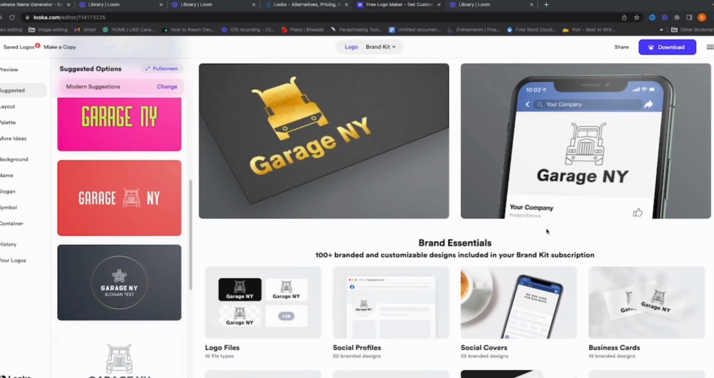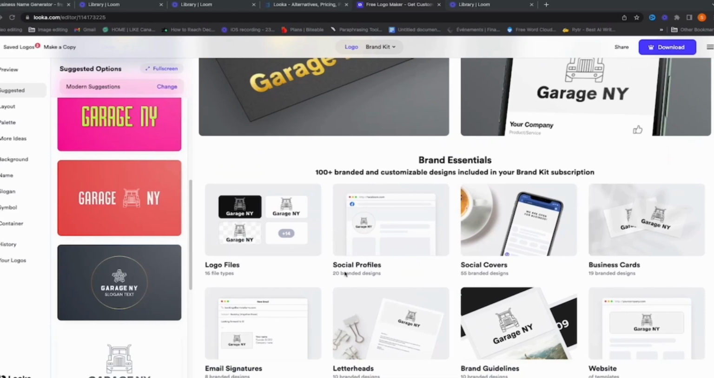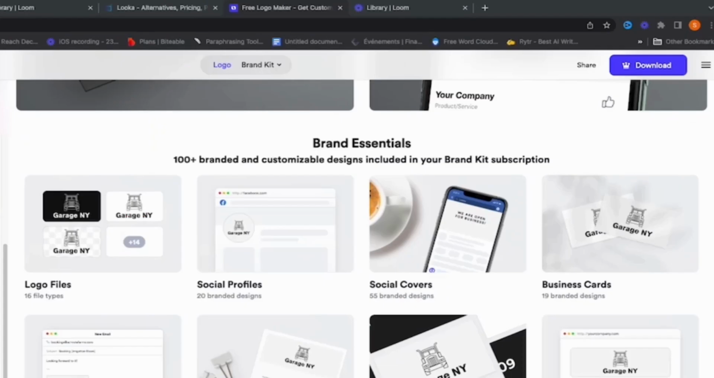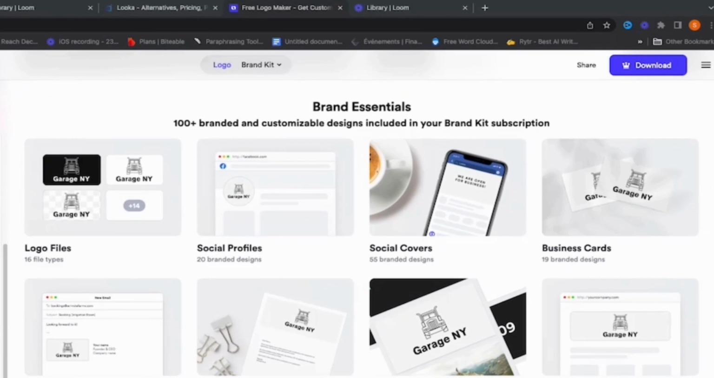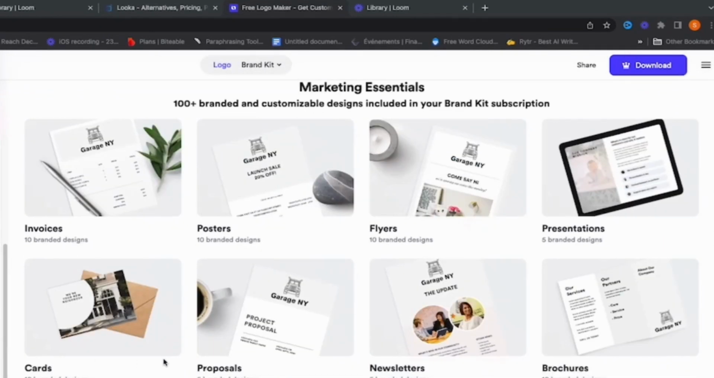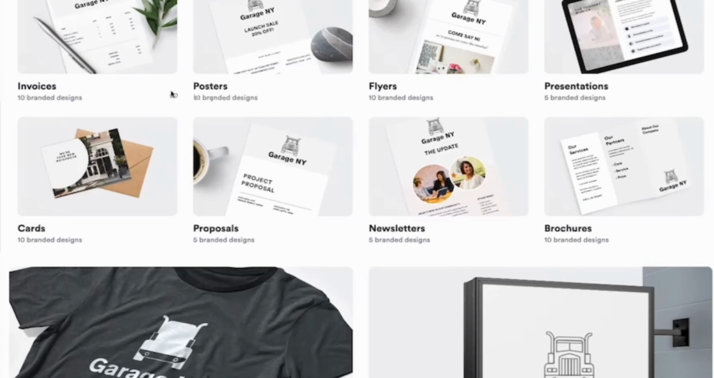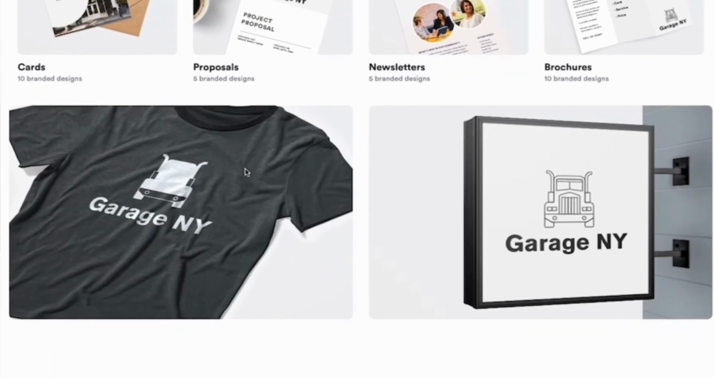And if you scroll down, you can choose a logo file, your social profile, your social cover, your business card, anything you need to brand your business, guys, it is on this platform here. You can have some cards you're going to send to the customer, newsletter, presentation, flyers, poster, invoice, you have everything. Even this one can be put at the end of your business and you have some t-shirts as well.